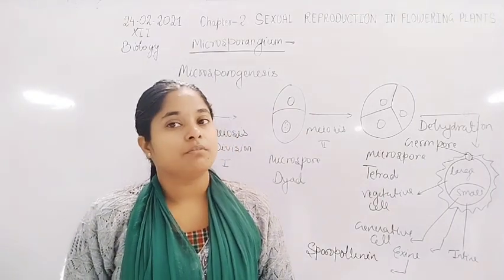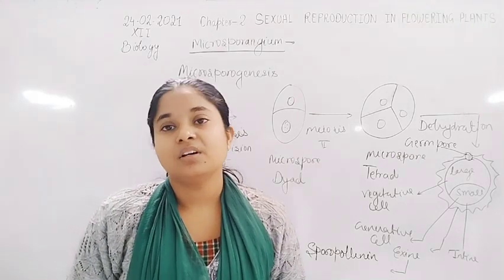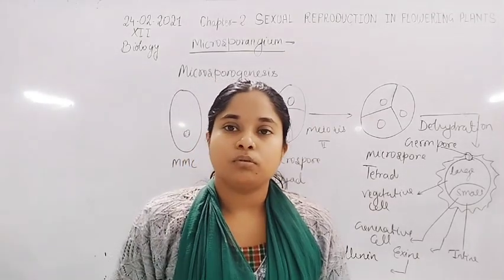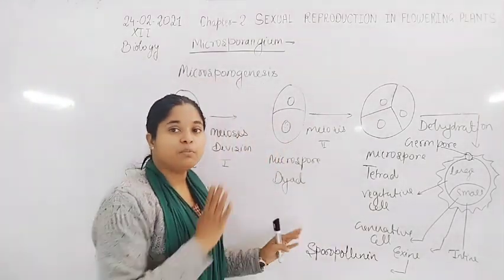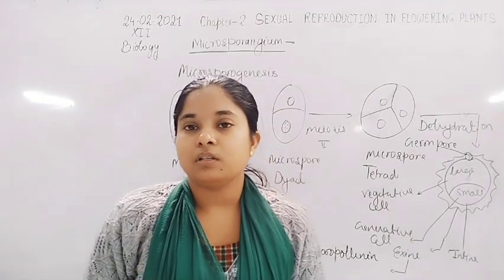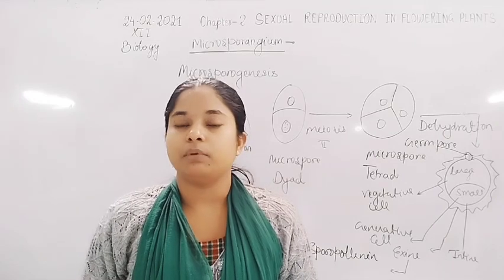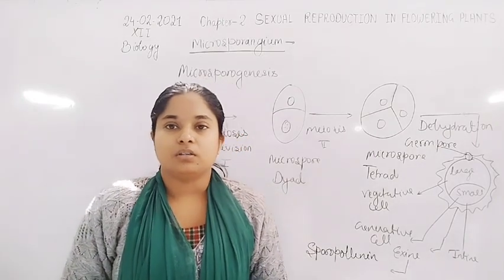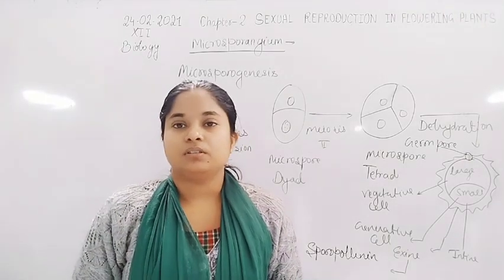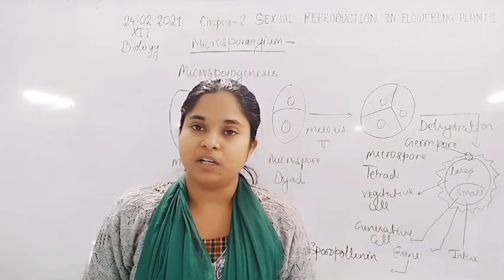Otherwise the stigma will reject the germination of the pollen grain, or reject the whole pollen grain. So because of compatibility, the chemicals secreted by the pollen grain attract the stigma.